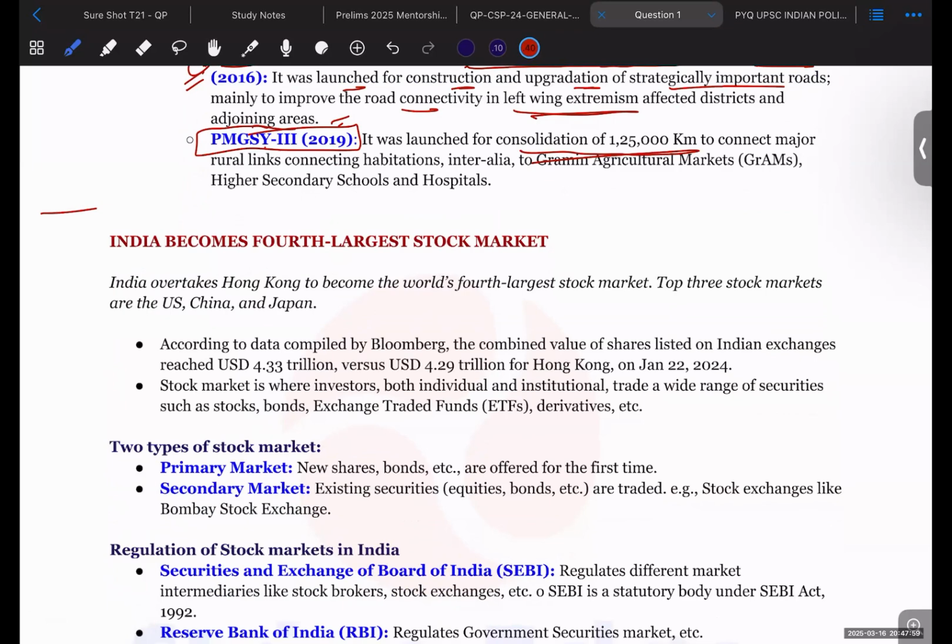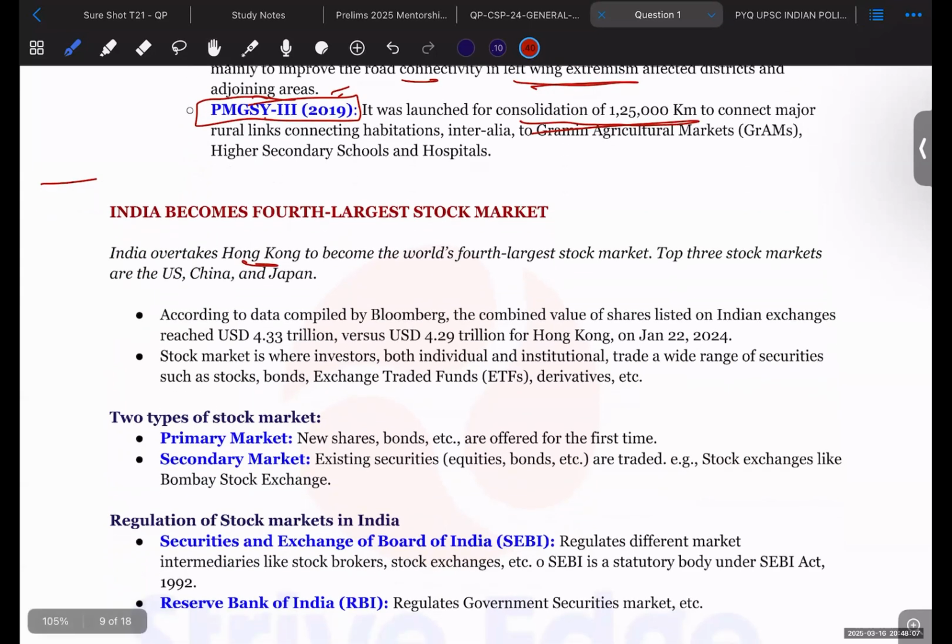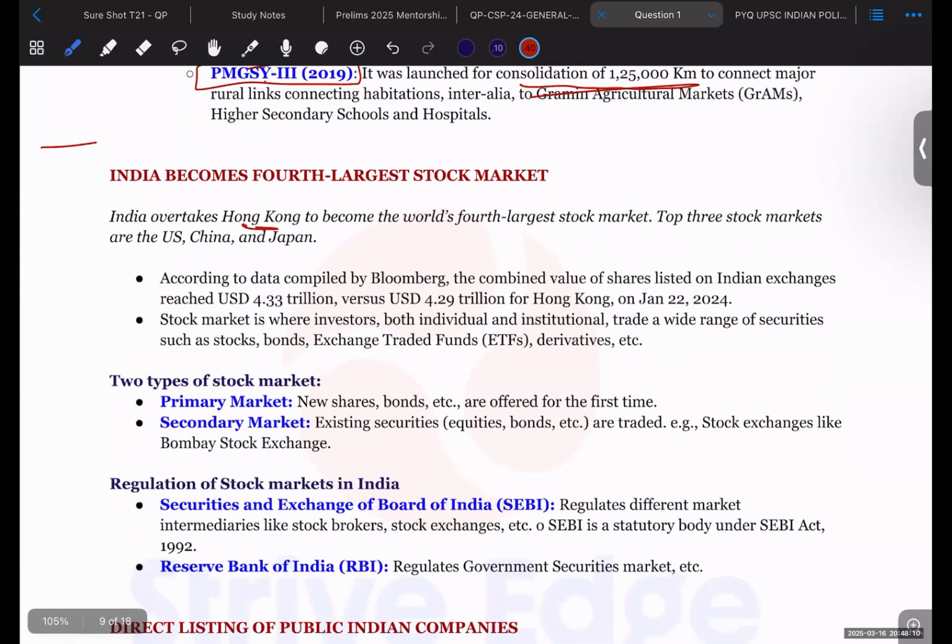Next, India becomes the fourth largest stock market in the world. India has overtaken Hong Kong. This information is only important for eliminating options if any such option comes up. The other top three stock markets are the US, China, and Japan.